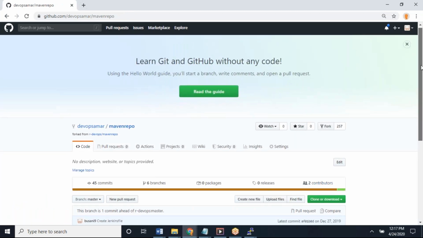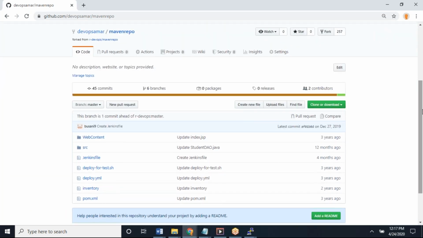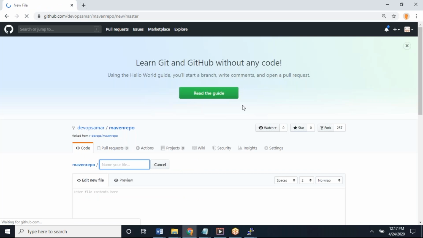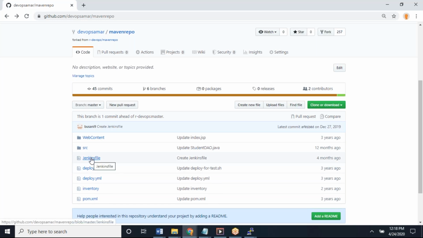Now here in the master branch, in my job I gave the master branch only, right? So in the same branch, create a Jenkins file. Create a new file. I think it's already there. Can you open the Jenkins file? So it's already there. It seems I created it last time. Go back. So the file name should be Jenkinsfile, guys. Open it.